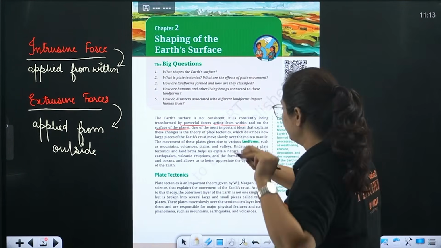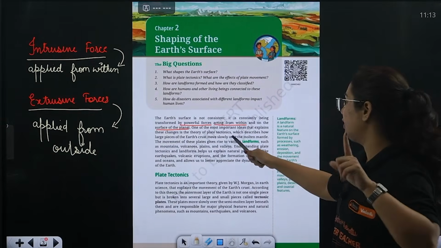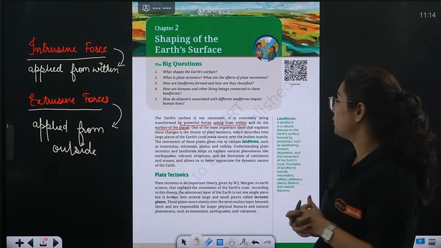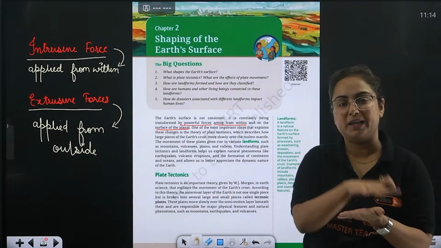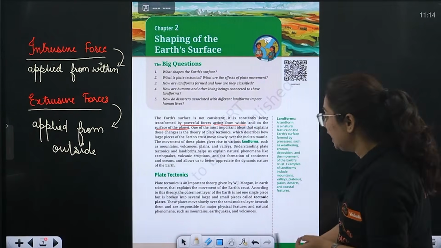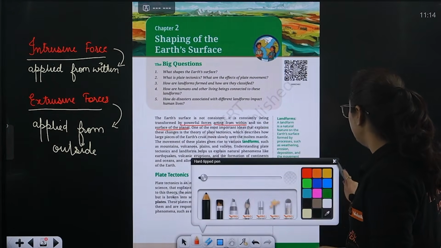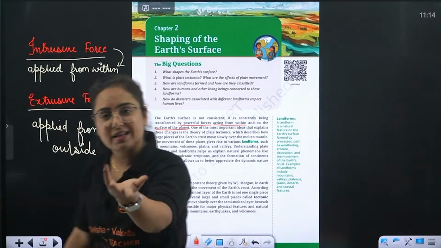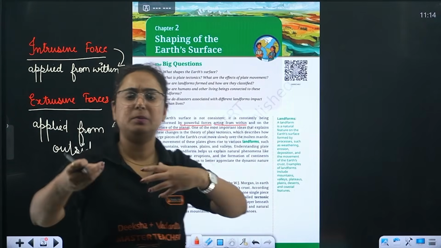Now, one of the most important ideas that explain these changes is the theory of plate tectonics, which describes how large pieces of earth's crust move slowly over the molten magma. So basically, we have to understand the plate tectonic theories. Now, the most important thing that should come to your mind is, beta, what are landforms? If I ask you a question, what is actually a landform? Something is coming to your mind, ma'am, mountain, plateau, plains, etc.